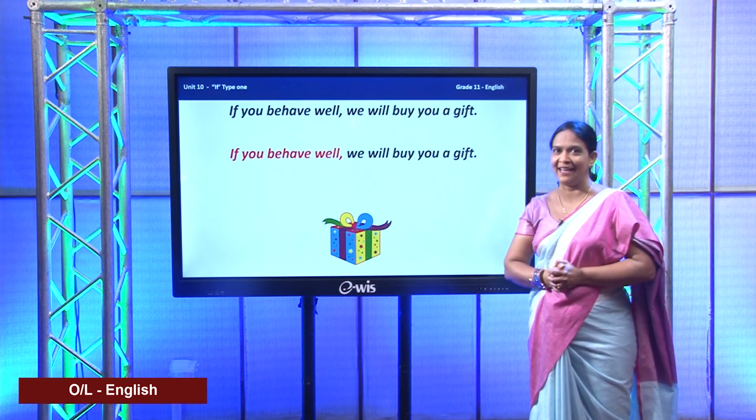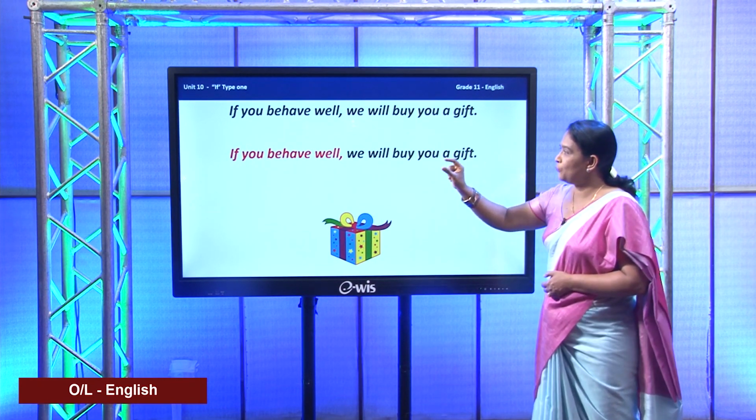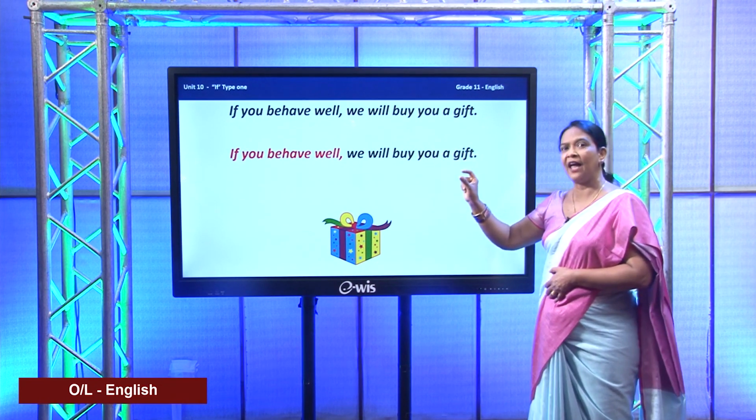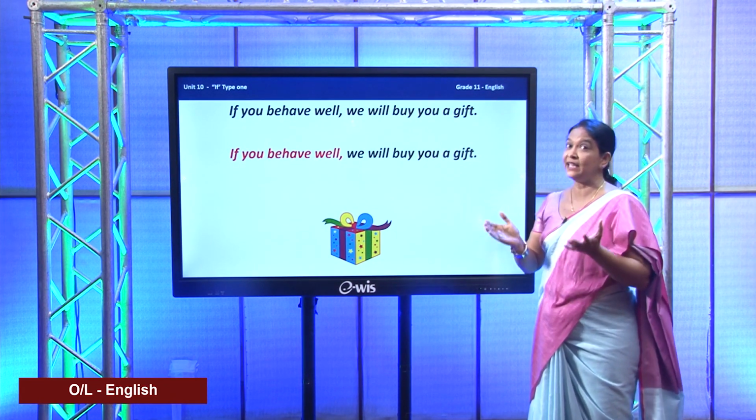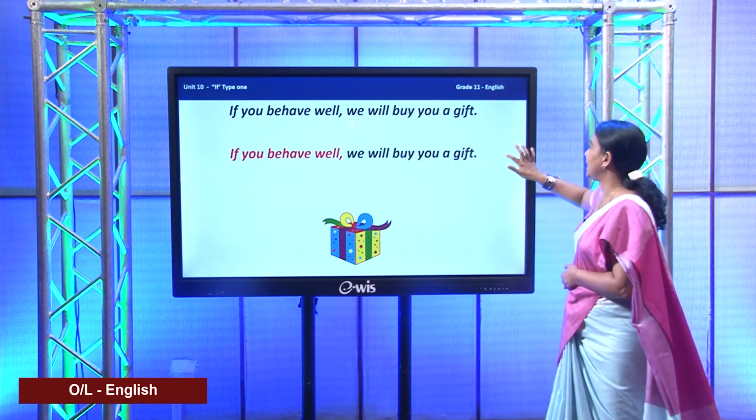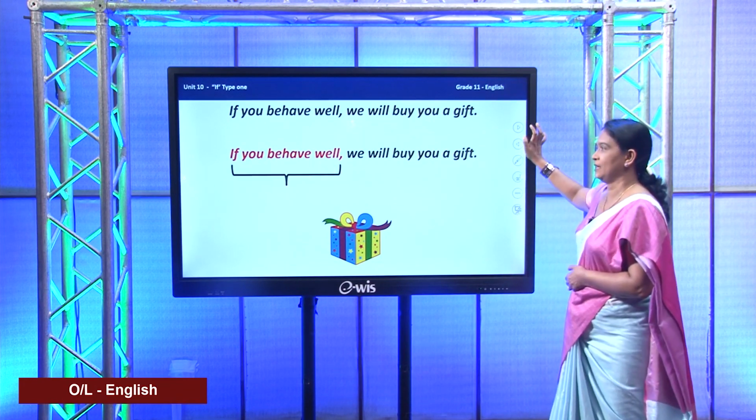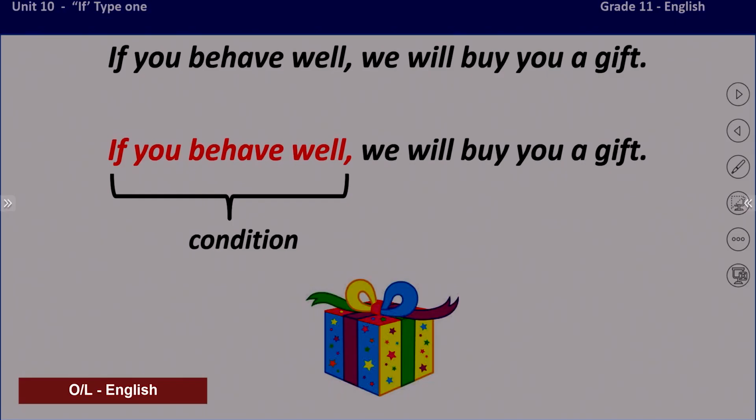Do you understand that? Therefore, if you behave well, the action of behaving well acts as the condition here. We call it the condition. If you fulfill the condition only, you will get this as a result. Therefore, the next part is the result.